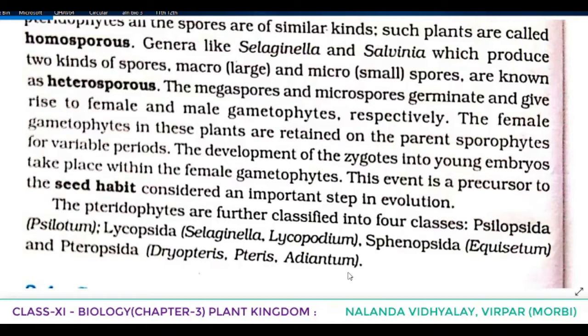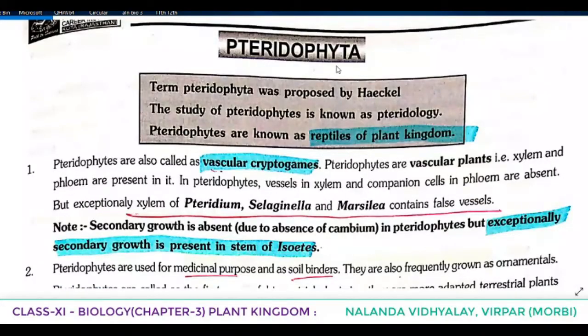Now the topic of Pteridophyta, which we have to learn from the material. Okay students, now let's start with the same topic from the material. We have completed the topic Pteridophyta from the textbook. Now we have to go through it in detail from the material. Please take out page number 69. Here some important points are mentioned which were not given in the textbook.